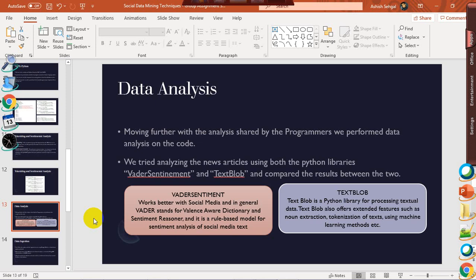VADER Sentiment works better with social media, and also it works better in general. TextBlob is a Python library that performs textual data processing. It performs analysis on the textual data, and it also helps in noun extraction, tokenization of text, etc.